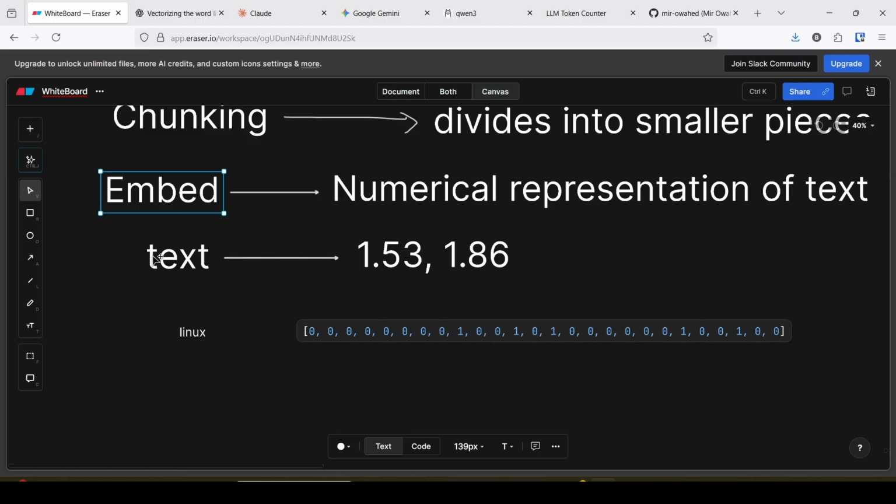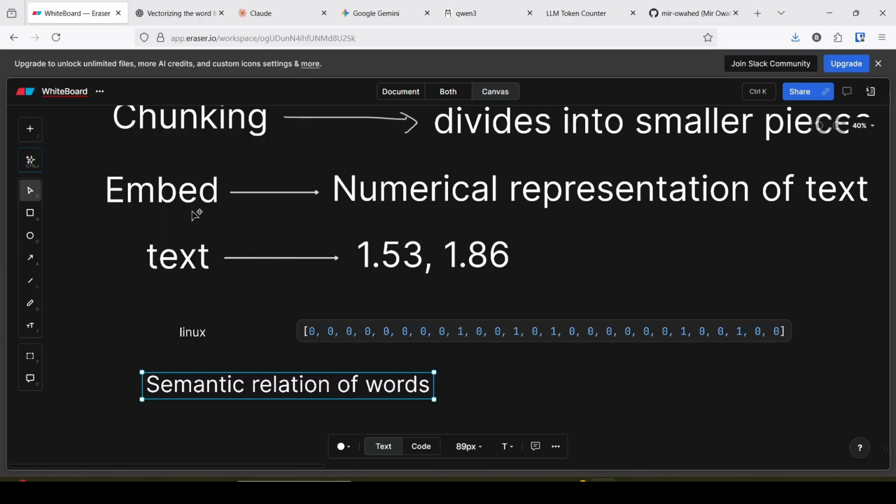For semantic search, to find similar terms and similar concepts. Embedding is done for the semantic relation of words.